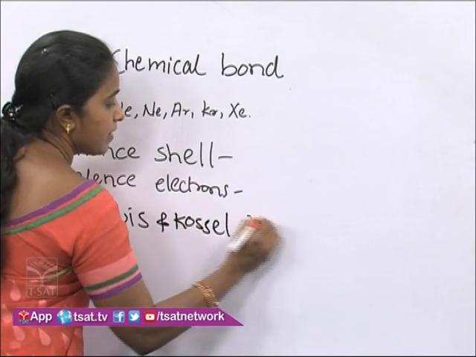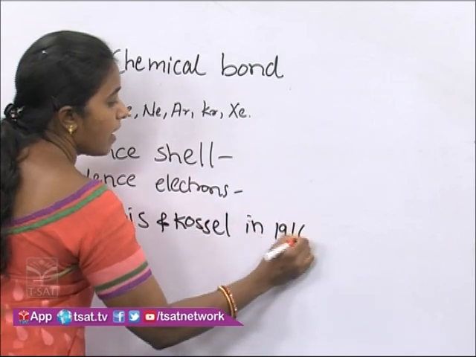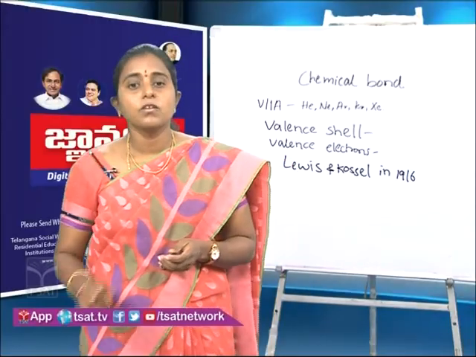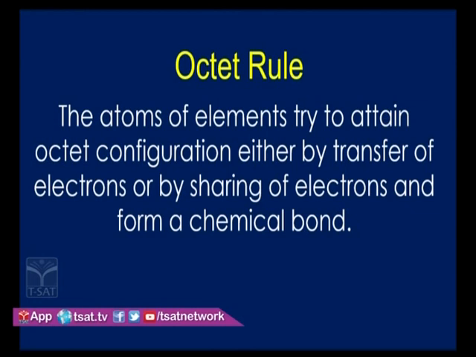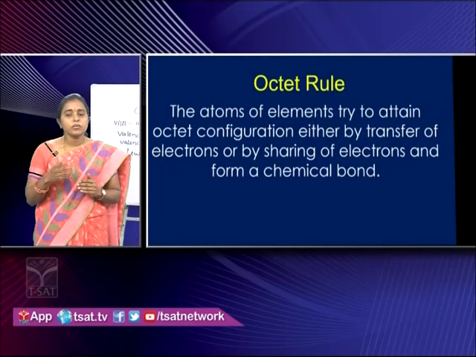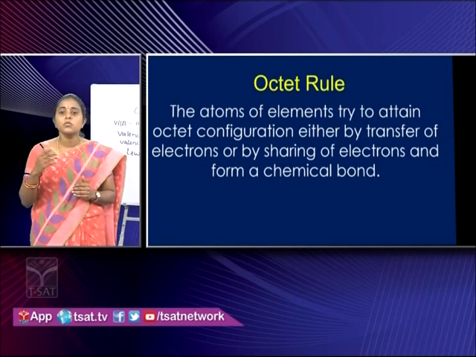in 1916, and they proposed octet rule. What is octet rule? Look at the slide, children. The atoms of elements try to attain octet configuration either by transfer of electrons or by sharing of electrons and form a chemical bond.